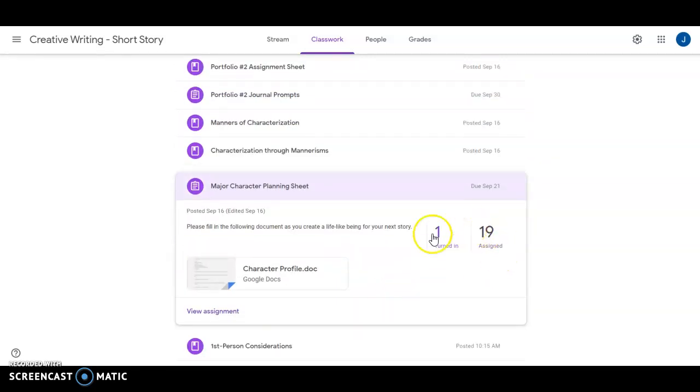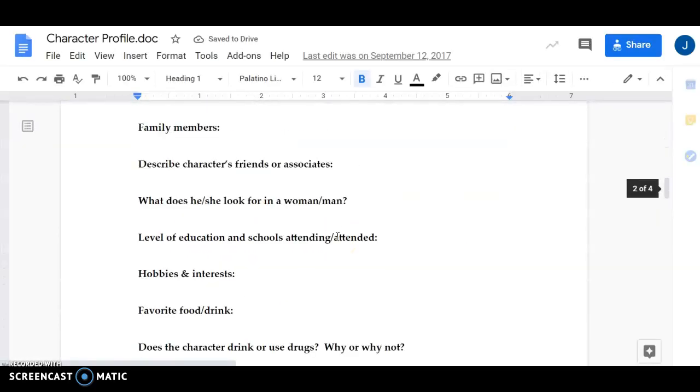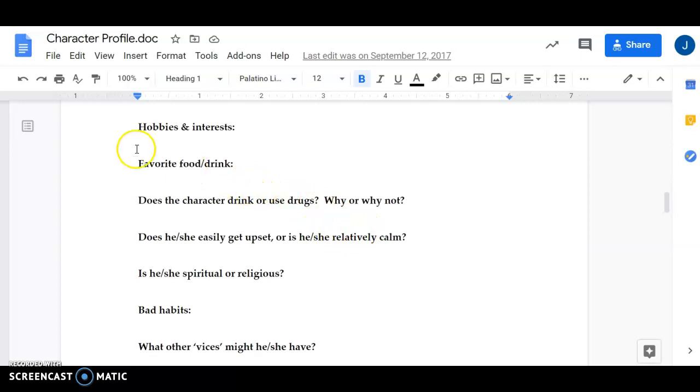You need to look into this document and basically create a character. You'll have time on Friday to work on that, but creating a character that you're going to use in one of your future stories is the idea here. And that was what we were on about. This is kind of a long document, but that's what we were on about as we looked at characters and the start of Portfolio 2 on Wednesday.